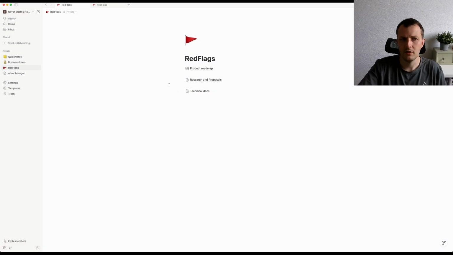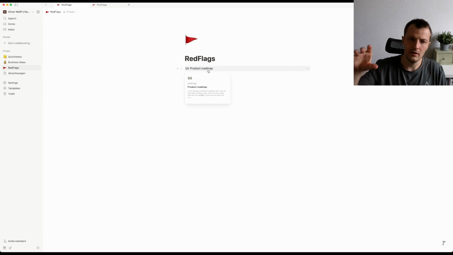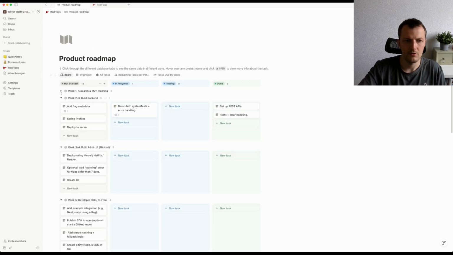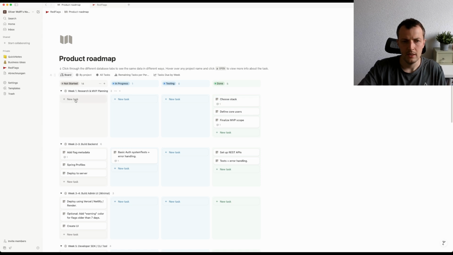What have we done so far? I asked ChatGPT for like the MVP requirements, so I was very heavily leaning into what ChatGPT suggested and made my own tweaks. I poured everything into a Notion template, and the first week that ChatGPT suggested was research and MVP planning, which was like choose a stack, core users.